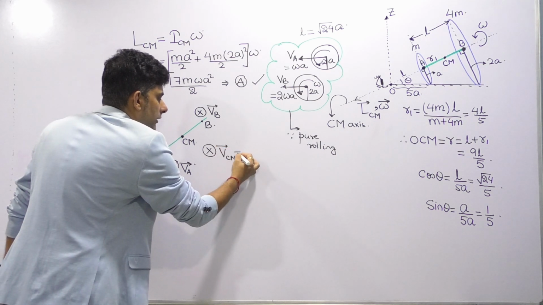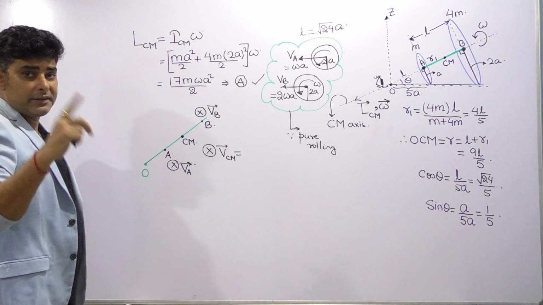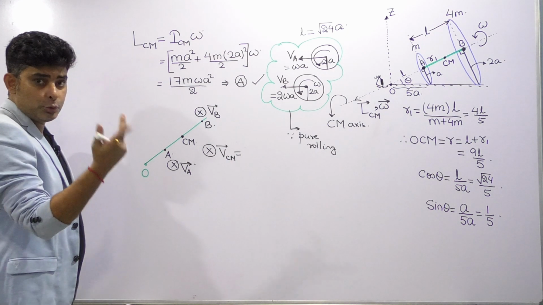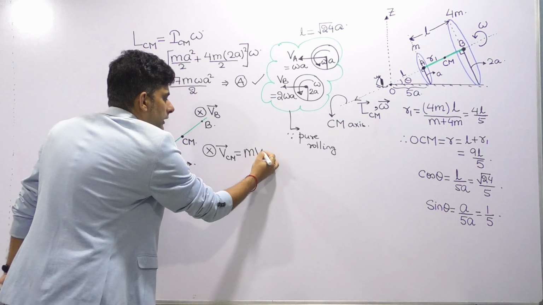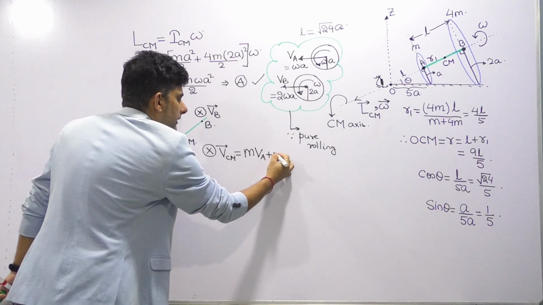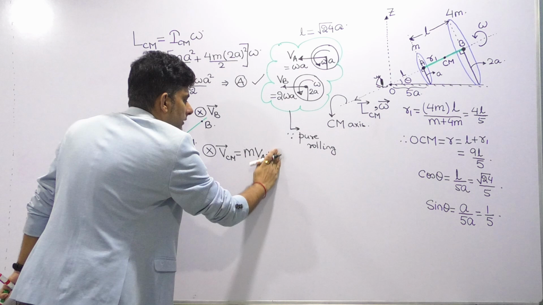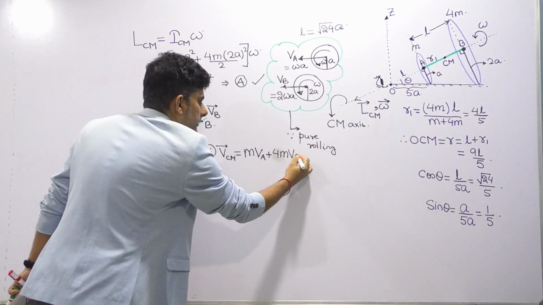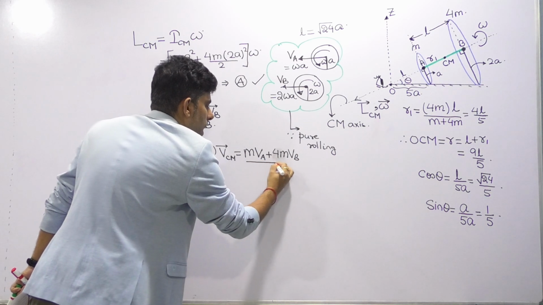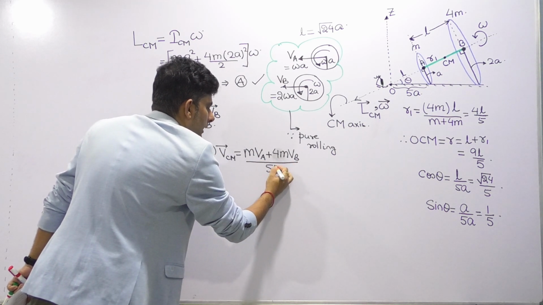So what is the formula for VCM? M1V1 plus M2V2 by M1 plus M2 for a two particle system. So here we will take the first mass M into VA plus second mass 4M, its center of mass velocity VB, divided by total mass 5M.